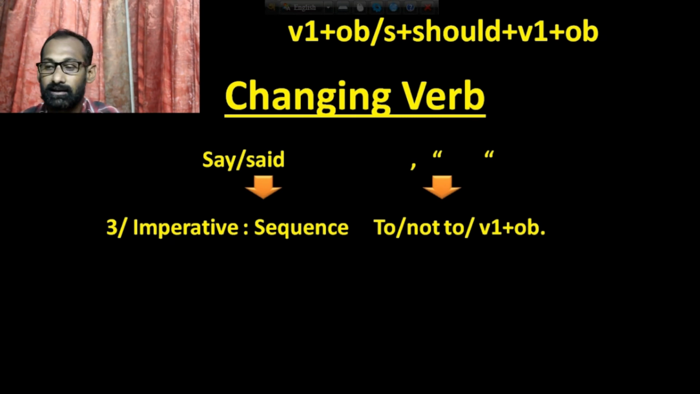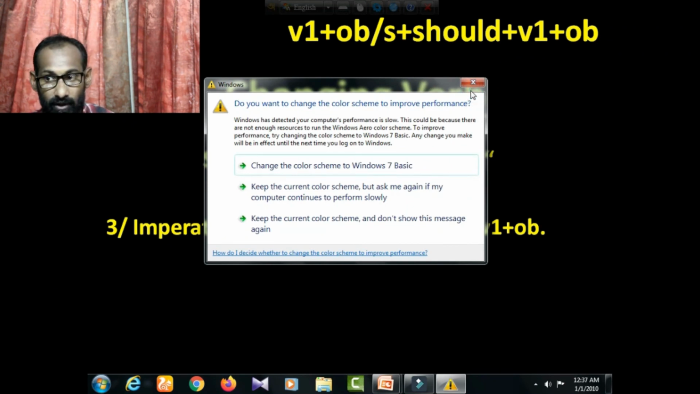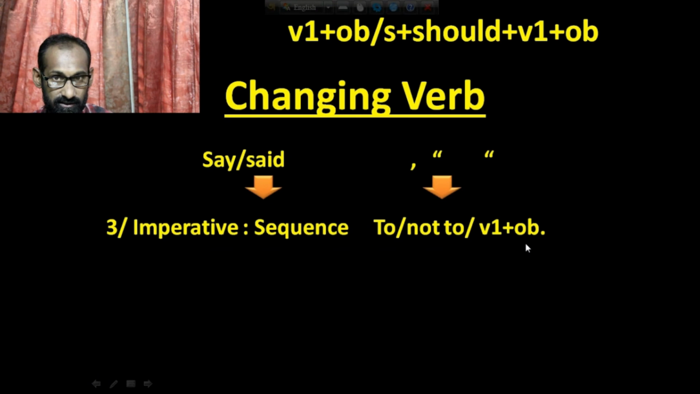Like this. And we have to use to for the affirmative instead of inverted comma, and not to instead of inverted comma if the sentence becomes negative. Then verb plus object. But if the sentence starts with let, then you have to use subject plus should plus verb 1 plus object. Now look at the example.